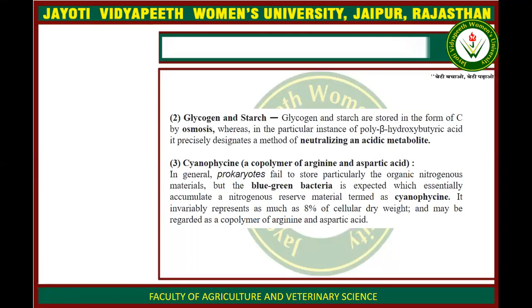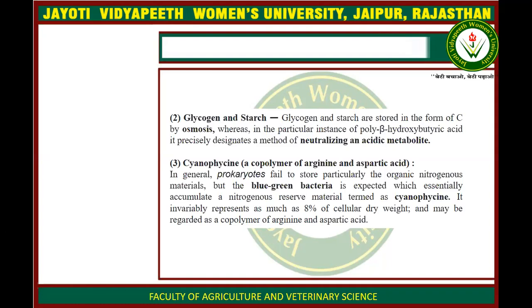So carbon is stored by way of osmosis, and this is the storage of glycogen and starch in bacteria and prokaryotes. These are the usual storage molecules: polyhydroxybutyric acid, glycogen and starch. These are the main ingredients of stored food in bacteria and prokaryotes.